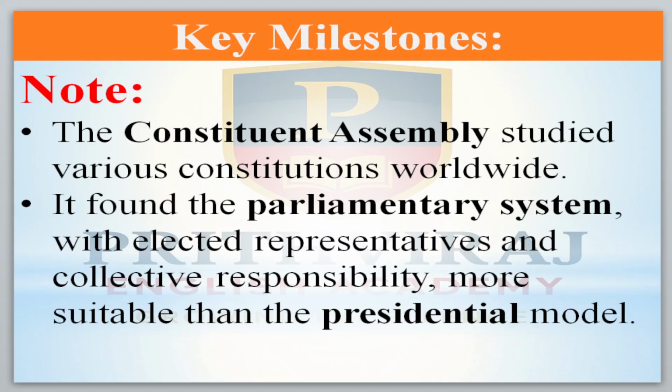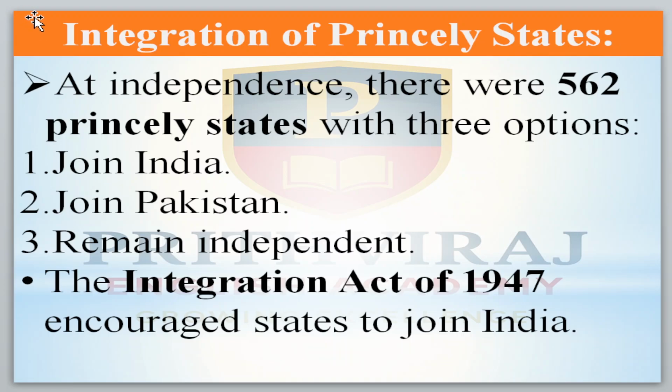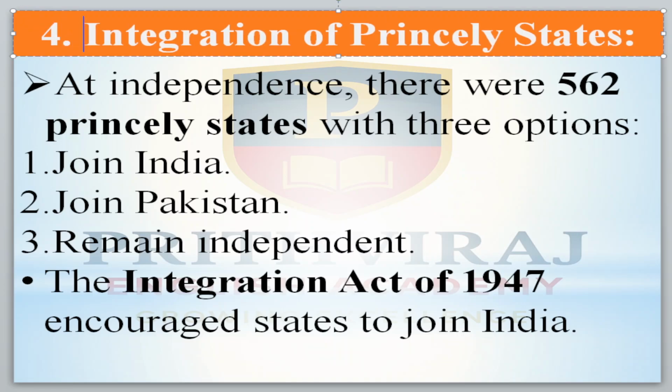Now come to the next main problem faced by India, the fourth: integration of princely states. As you know, when India got partition at independence, there were 562 princely states, and they had three options. Either they could join India, or join Pakistan, or if they wanted, remain independent. These are the three options they had, for 562 princely states.